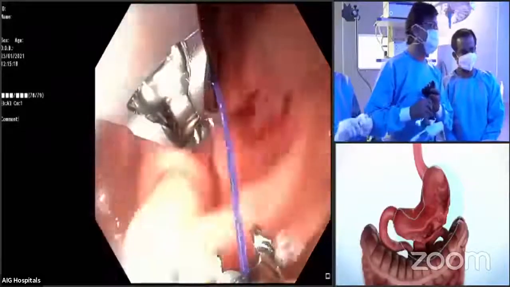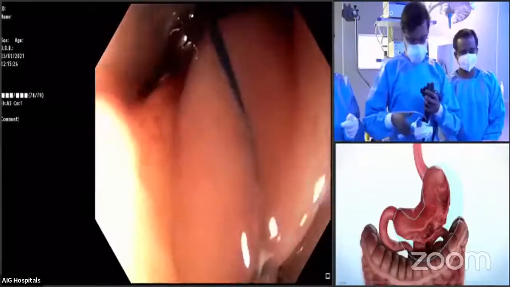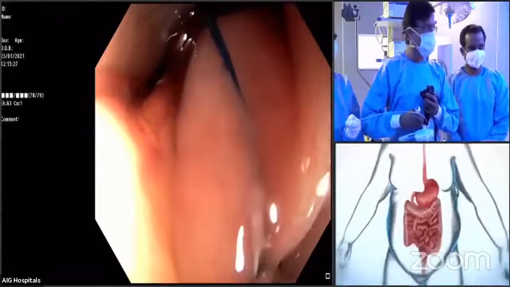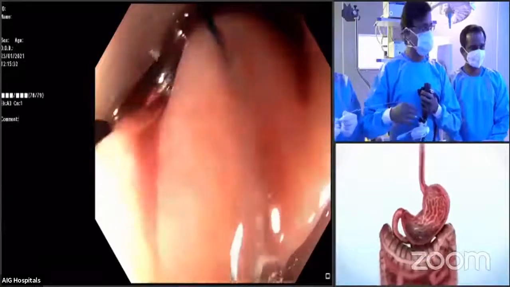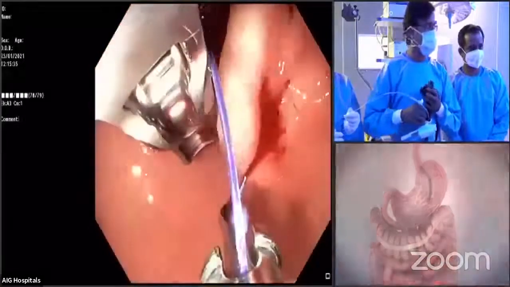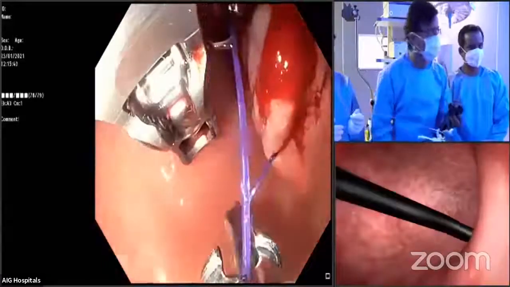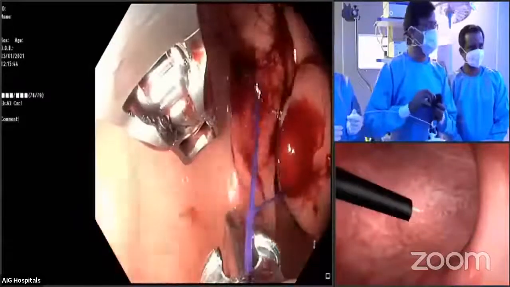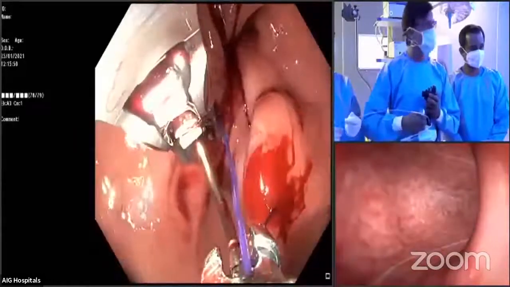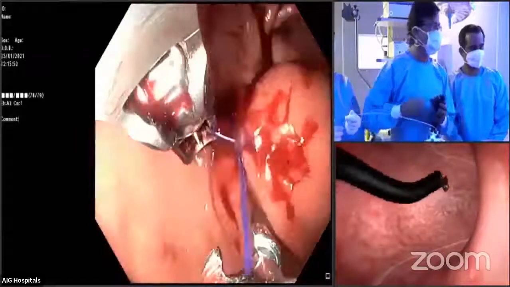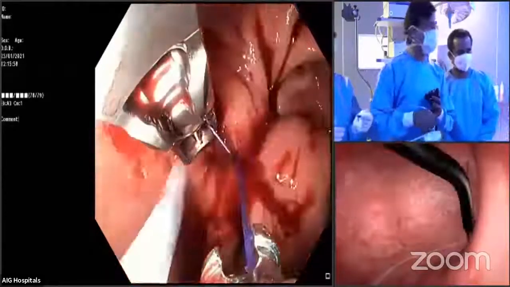As you see here, now I have taken another bite. I'll make sure that the tissue is exactly between the 2 towers so that I get a good amount of chunk. Okay. Unwind. Open. You see? Now I finish the posterior wall. Now I'll go back to the greater curvature. I'll load it again. Go back to the posterior, greater curvature and then take another bite.